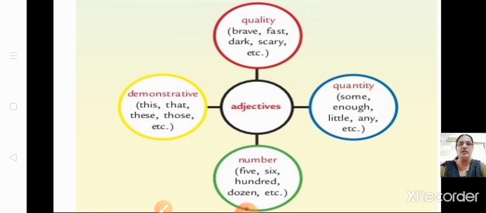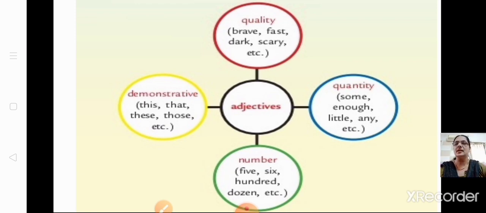Adjective of quality, for example what is given in your textbook: brave, fast, dark, scary, all these come under quality. Adjective of quantity: some, enough, little, any, etc. Number: 5, 6, 100, dozen, all this will come under adjective of number or numeral adjective.